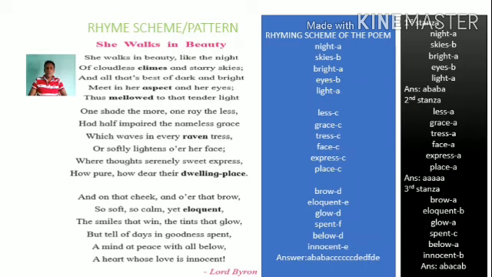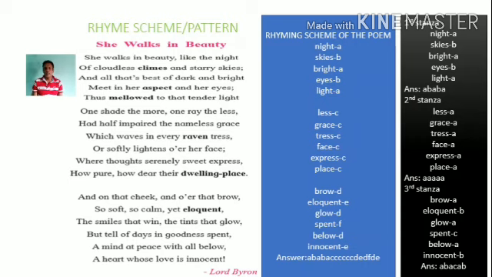Now let's go to the next word, that is skies. Skies is a different word from night, and that's why we should use the next letter after A, and that letter is B. Now try to find out the rhyming words for skies. Yes, the rhyming word for skies is eyes, and that's why we should use the letter B for eyes also. Means the rhyming scheme of the first stanza will be A, B, A, B, A.